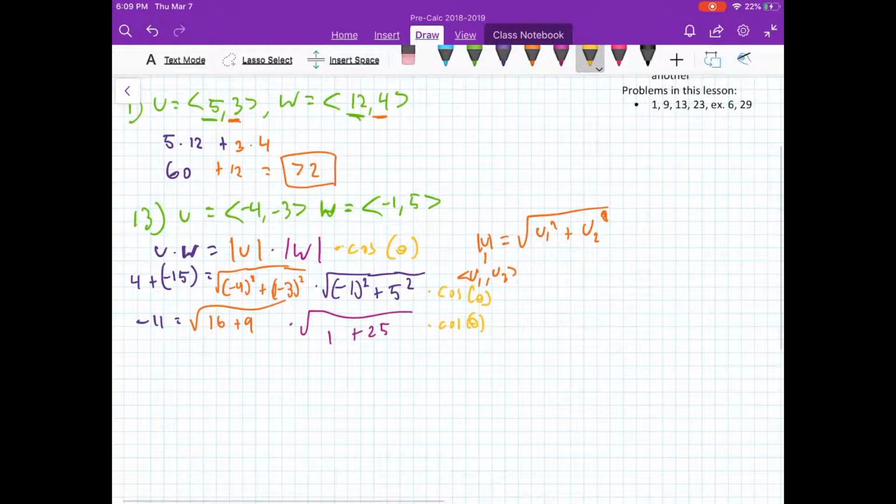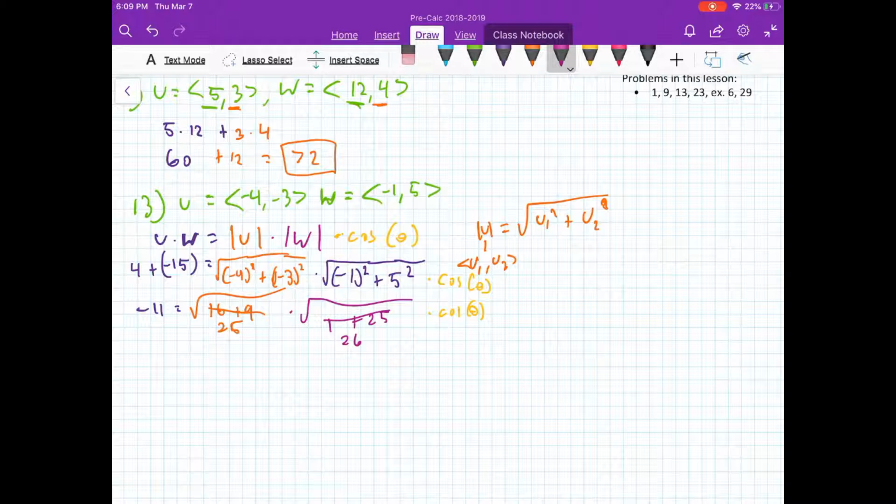All right. This 16 plus 9 is just 25, and this 1 plus 25 is just 26. Great. So we can go ahead and solve this even further. We say -11 equals the square root of 25, that's just 5, times the square root of 26, times cosine theta.